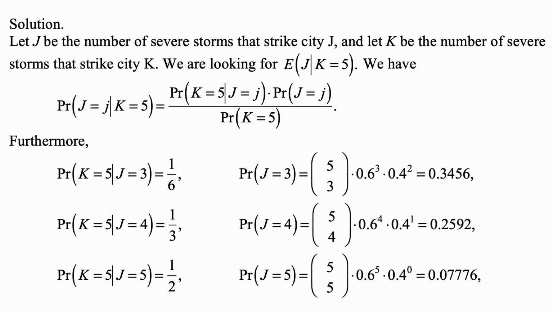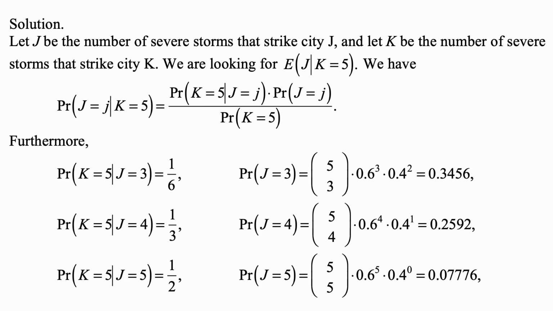So the probability that K is 5 given that J is 3 is 1/6. The probability that J is 3, given that it's a binomial distribution, is 5 choose 3 times 0.6 cubed times 0.4 squared, and that's 0.3456.